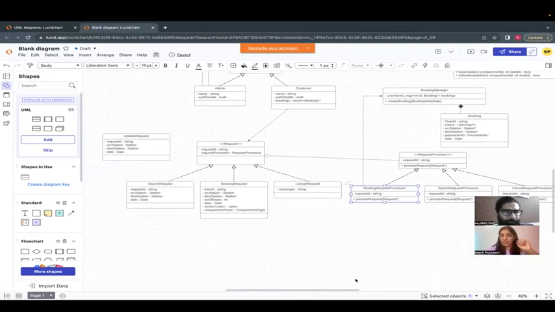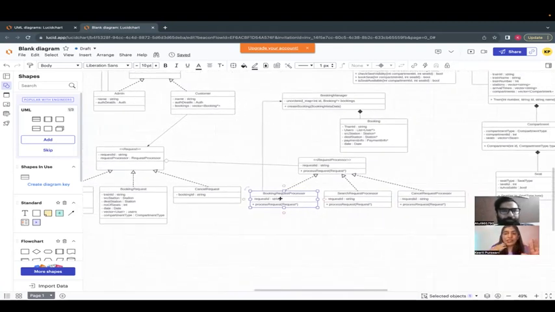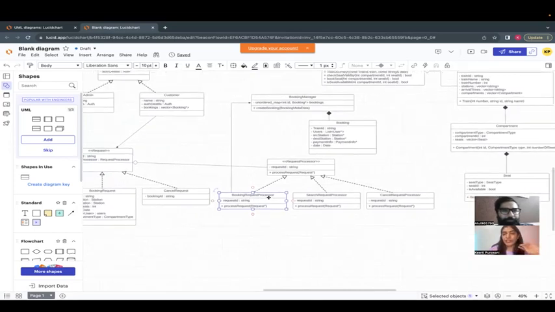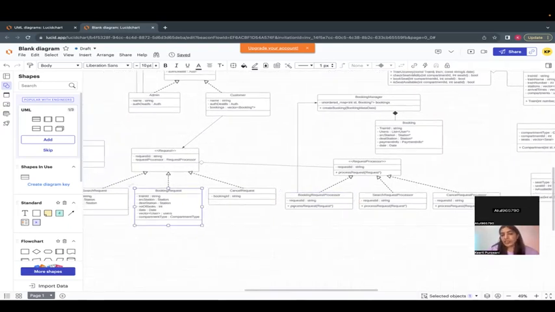Or maybe, let me give you another example. Suppose there is a booking request processor. We could also have types of booking request. So suppose there is a flight booking request processor and a train booking request processor. Now, depending on the booking, I can call flight booking or I can call train booking. In that case, it becomes a bridge. So can we say it's not like all parts of the request can use all of the processors, it can be like any part can be used by multiple ones, something like that.